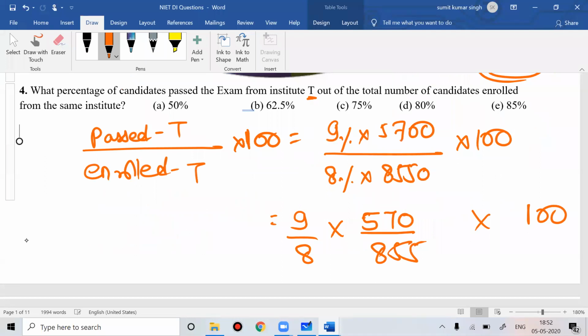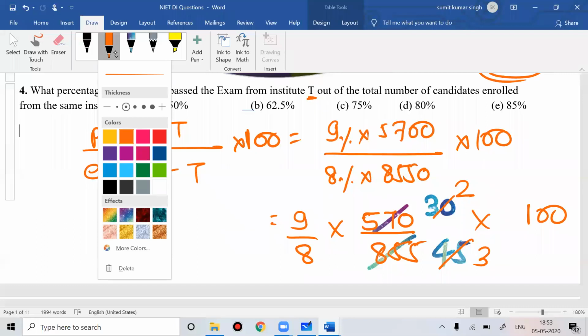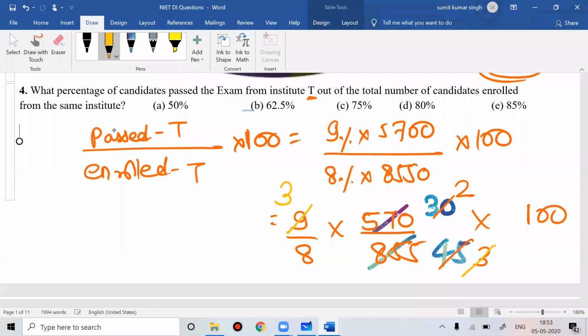Now what I can do, this is divisible by 19, this is 19 times 30, this is 19 times 45. So 30 by 45, I can make it more simple. I can write this as 2 by 3, and now this is 3 times 25, and this is 4 times 25. So ultimately you get 3 by 4 of 100, you got 75%. Questions are not difficult.